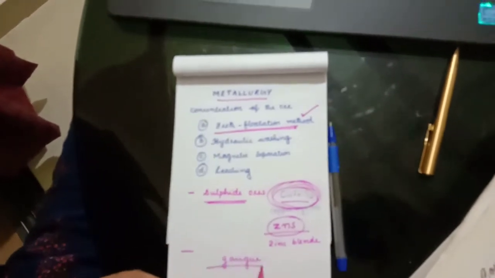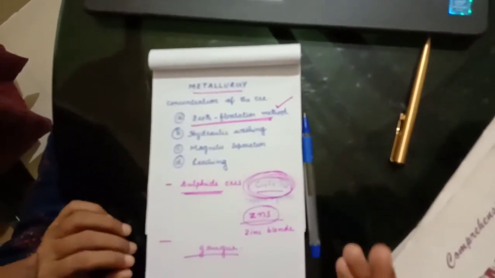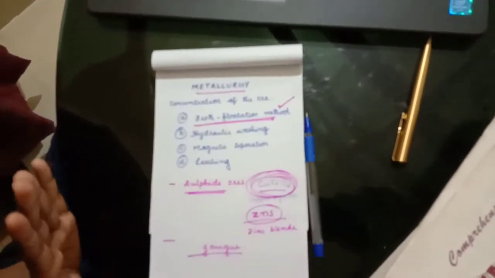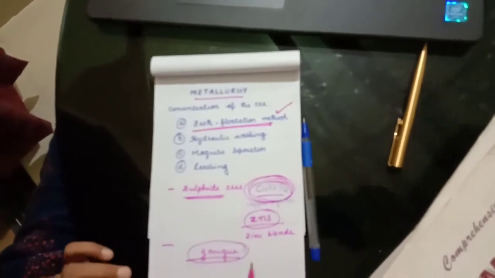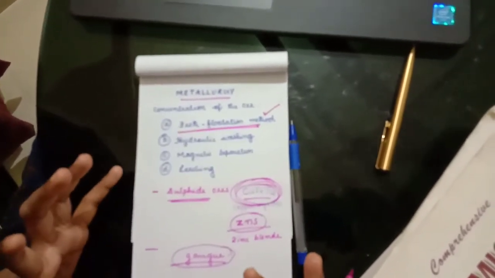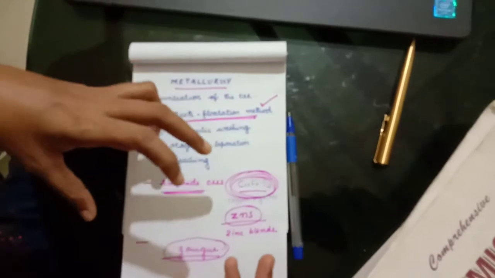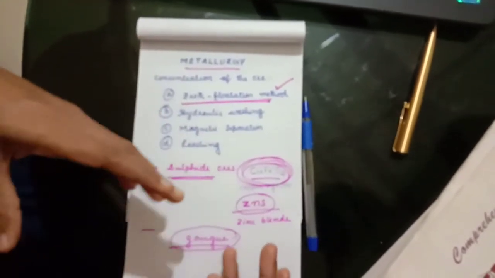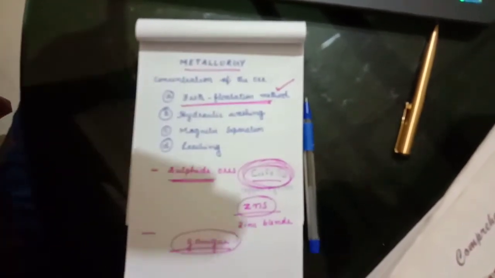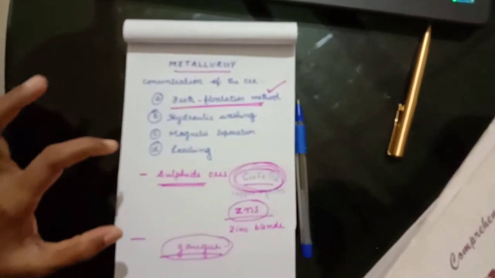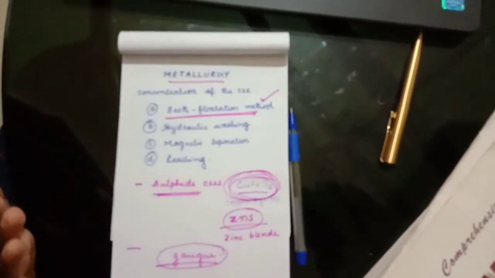What is gangue? Gangue is the impurity associated with that metal ore which we are planning to remove from it. So based on this fact, we use the froth flotation method to concentrate the powdered ore.